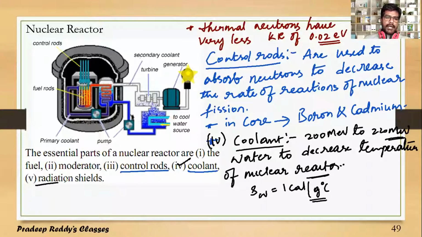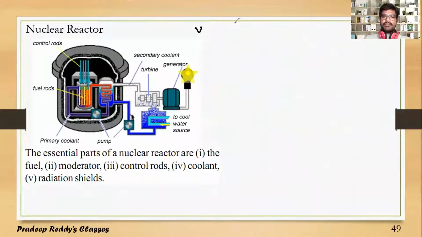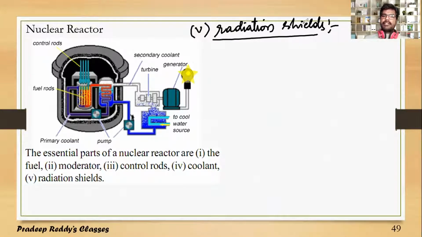And the last part is radiation shields. So what do radiation shields do? The 5th very important part is radiation shields. The name itself tells you: a radiation shield blocks something. A radiation shield blocks radiations from coming out of the nuclear reactor core.